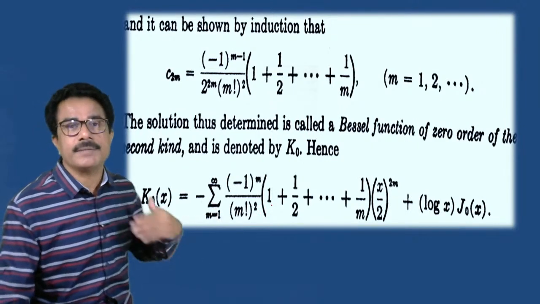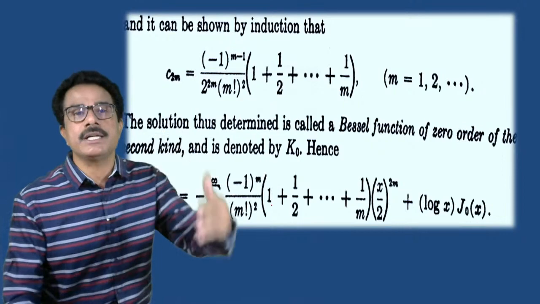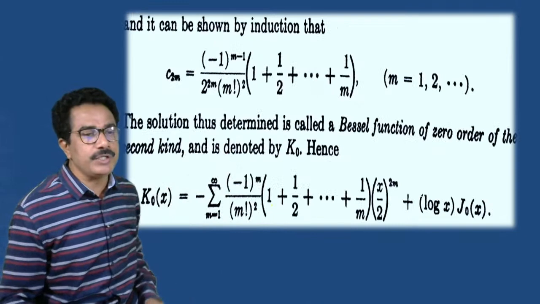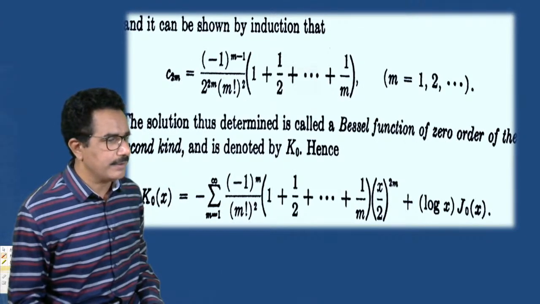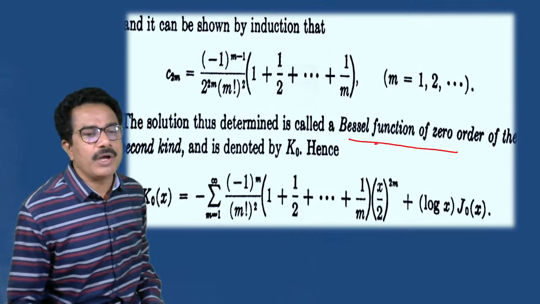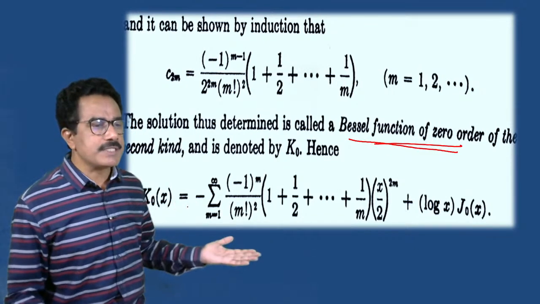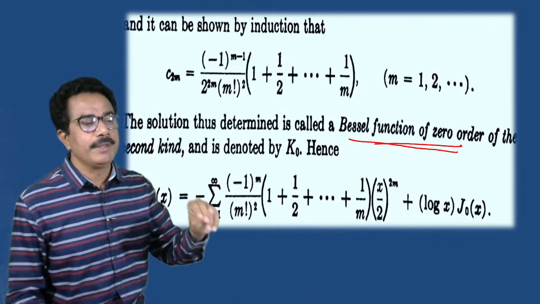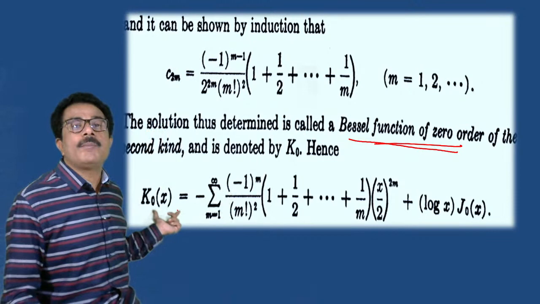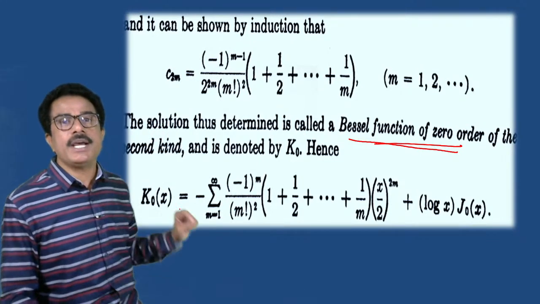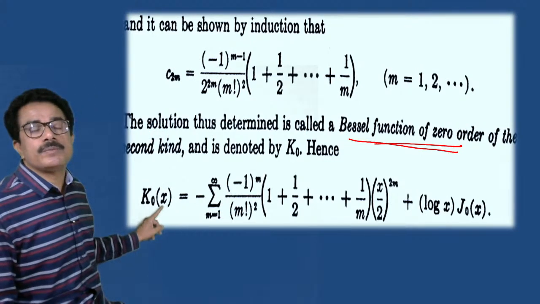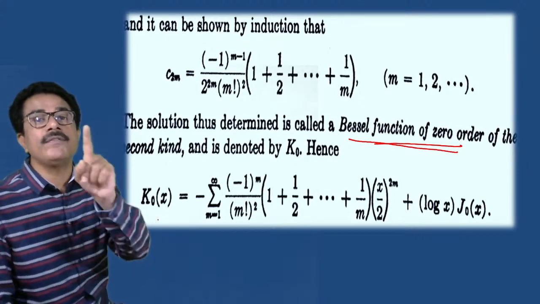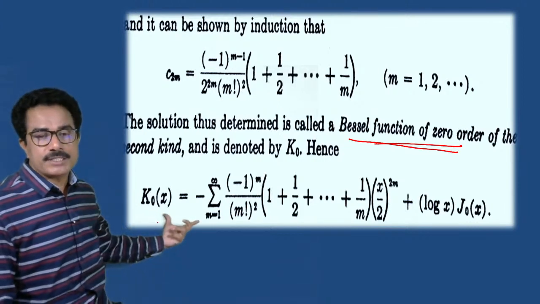Bessel's function in the second kind means under the consideration of the second solution, that is phi 2 of x. Both are in 0 order, that is alpha is equal to 0. But k naught of x is obtained from phi 2 of x, and j naught of x is obtained from phi 1 of x. Both are Bessel's functions.